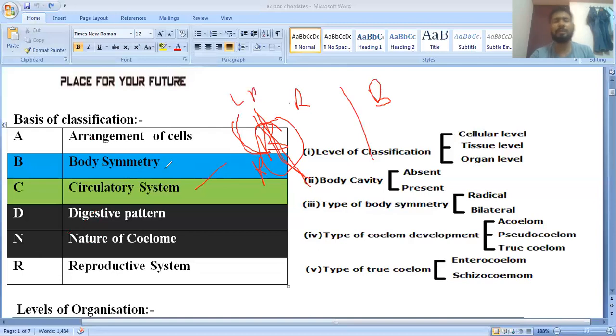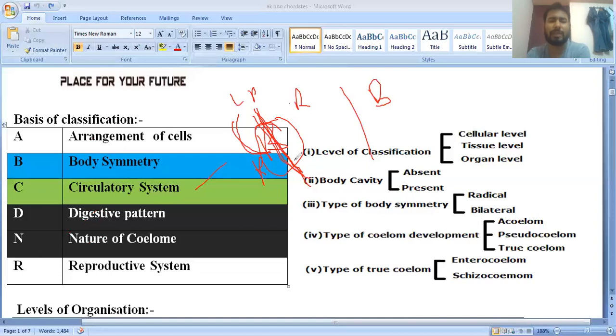In the case of bilateral symmetry, the body is divided into two equal halves, and it can be cut along only a single plane.